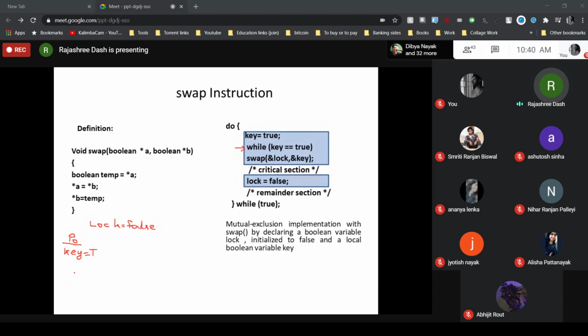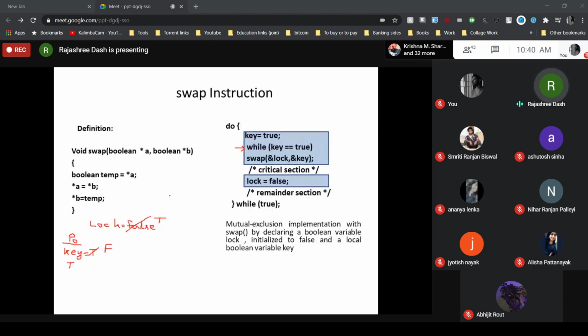P0 key equal to true. Condition is true. So for P0, the condition is true. So now what will it do? It will swap the value of lock and key. Key value is true, lock value is false. So after swapping, the new lock value is true, and the key value is now false. Any doubt?